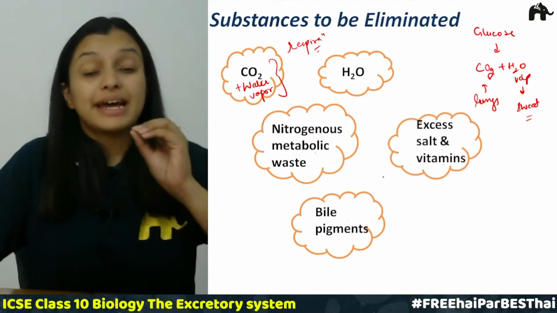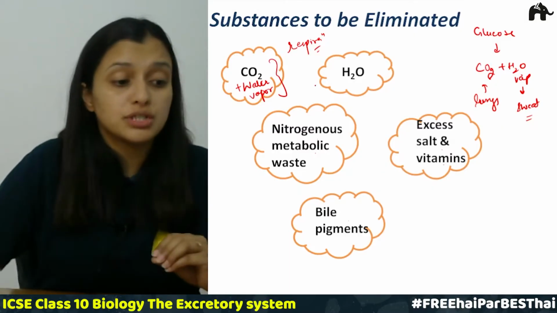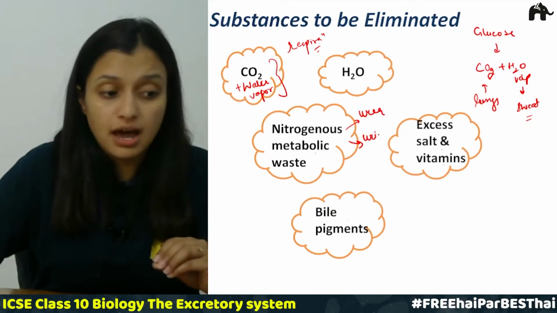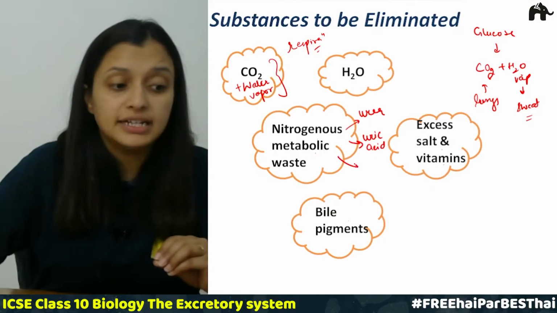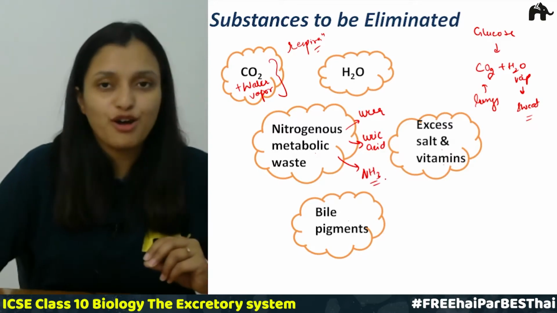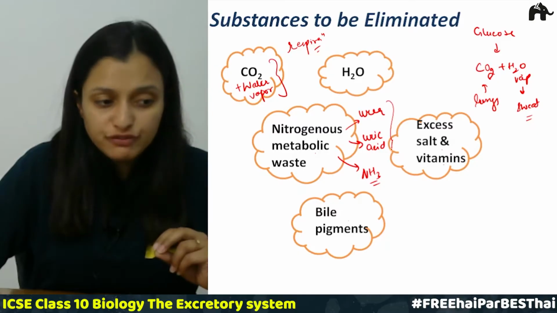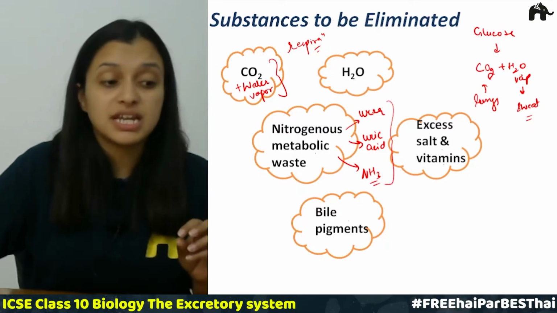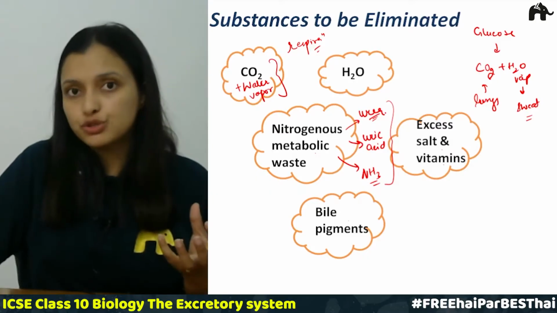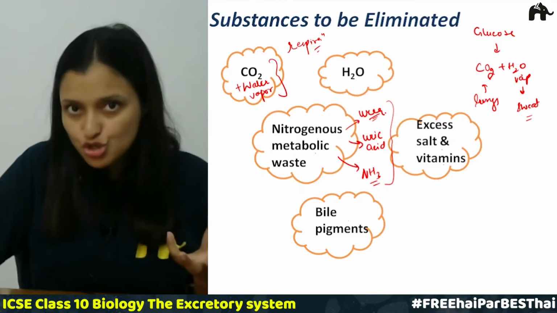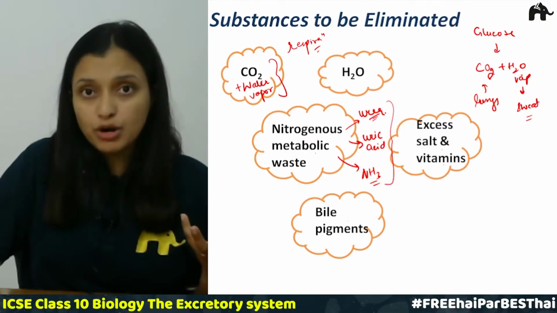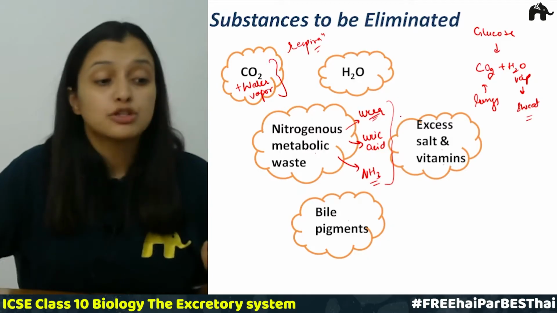Then talking about the nitrogenous waste. These nitrogenous wastes can be urea, uric acid and ammonia. I will write NH3, that is the formula of ammonia. All of them are nitrogenous waste. Urea has a lot of nitrogen, so that is why it is called nitrogenous waste. If this urea gets accumulated in our body, it leads to poisoning.